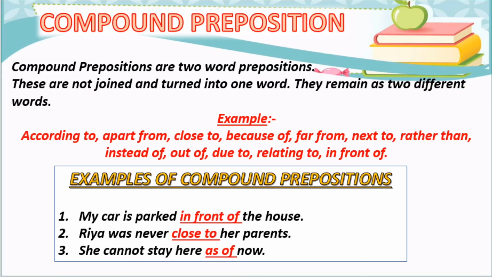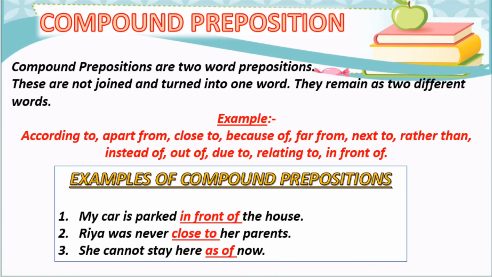Next is compound preposition. Compound prepositions are two-word prepositions. They are not joined and not turned into one word. They remain as two different words. इसका मतलब ये है कि compound preposition दो word prepositions होते हैं और इनको join करके new word नहीं बनाते बल्कि ये as it is two words ही रहते हैं. For example, according to, apart from, close to, because of, far from, next to, rather than, instead of, out of, due to, relating to, in front of.